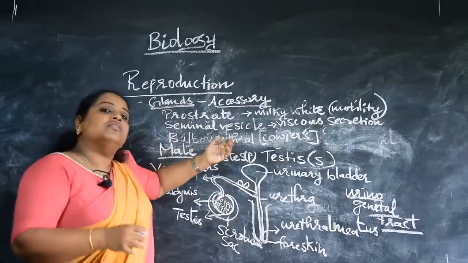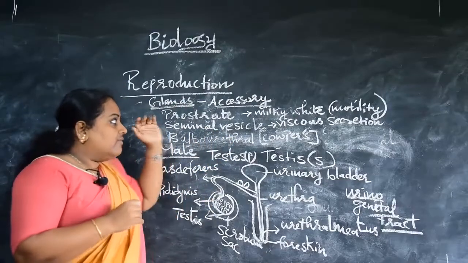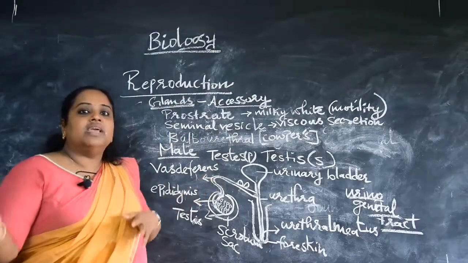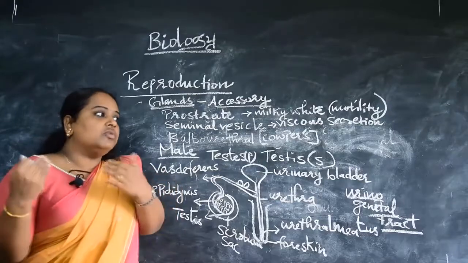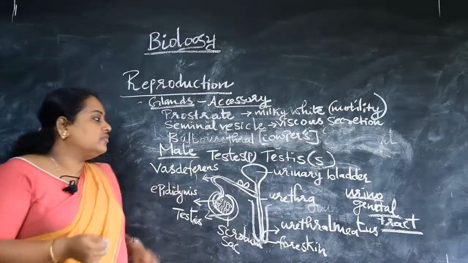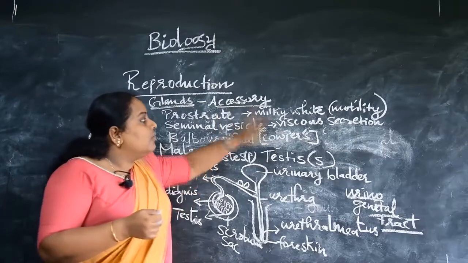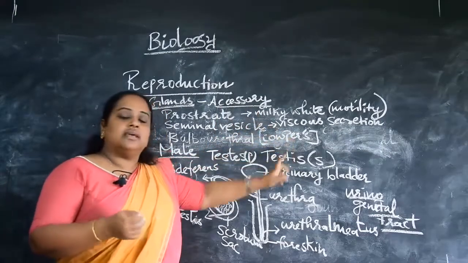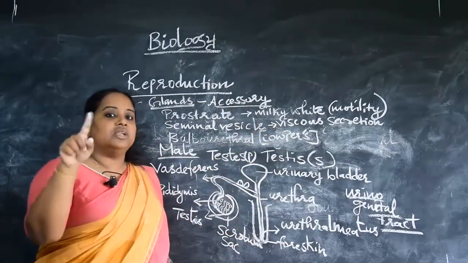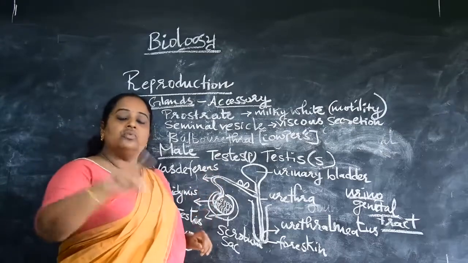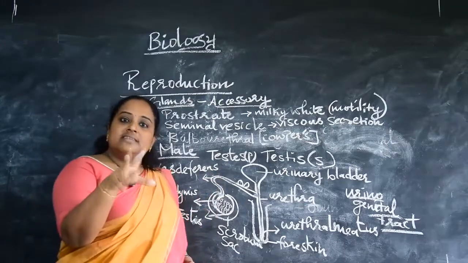And what is the importance of this viscous secretion? When the sperm enters the female genital tract, passes through the uterus and reaches the fallopian tube of the female reproductive tract, this viscous secretion helps in the easy motility, or easy movement, of the sperm throughout the female genital tract. So that is the importance.